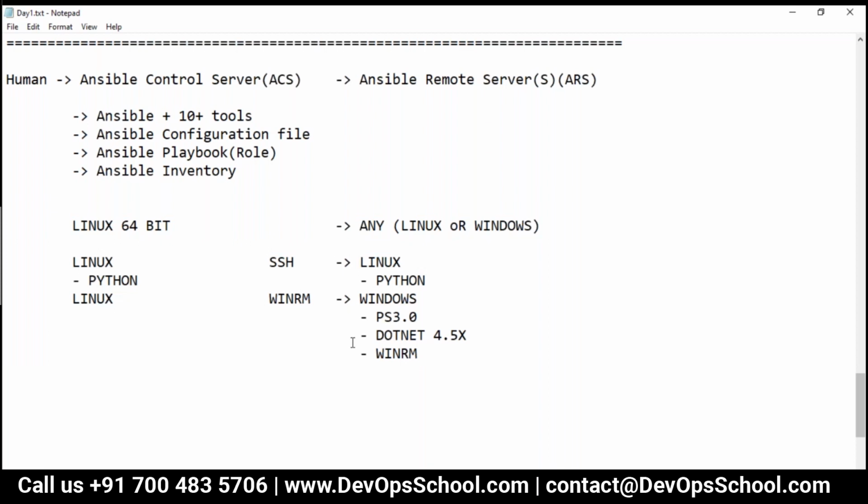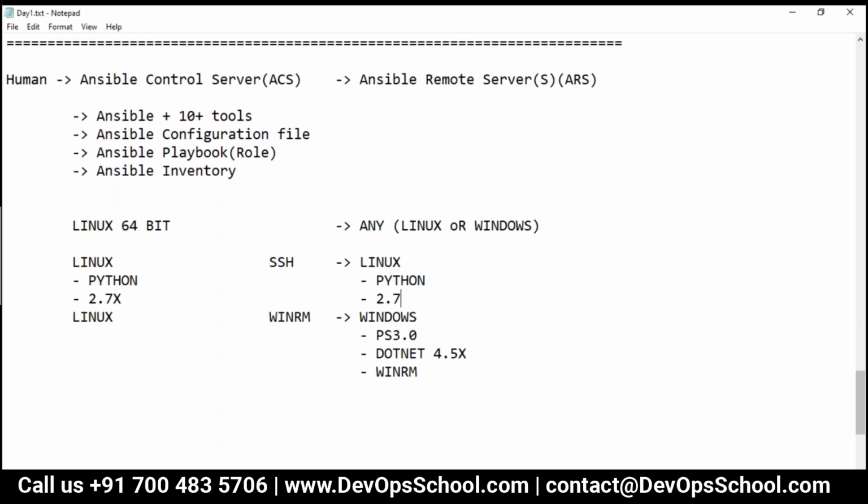What is the minimum Python version required for Ansible to work on the hosts? Very good question. It has to be a minimum of 2.7x. On the control side it can be a minimum of 2.4x, but let's make it 2.7x, because I have not seen any Linux machine come with 2.4 in the last two years. It's gone.